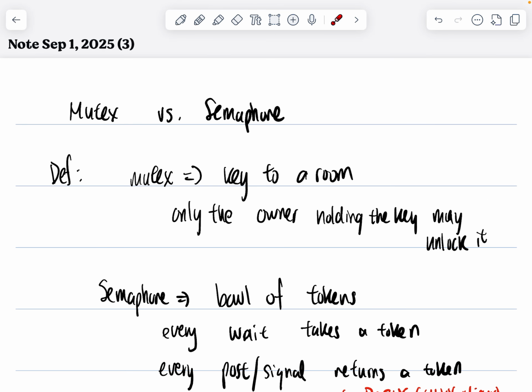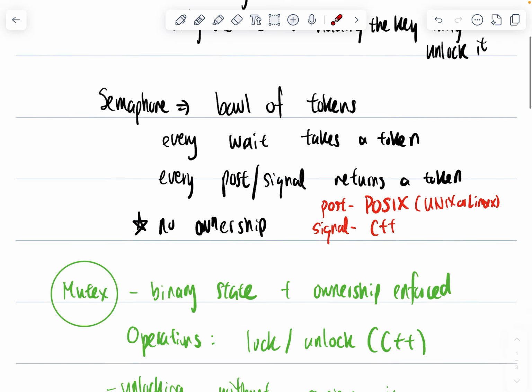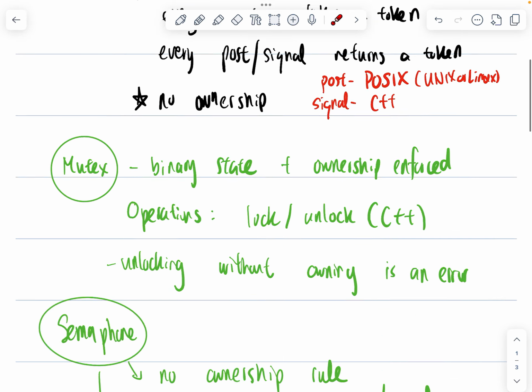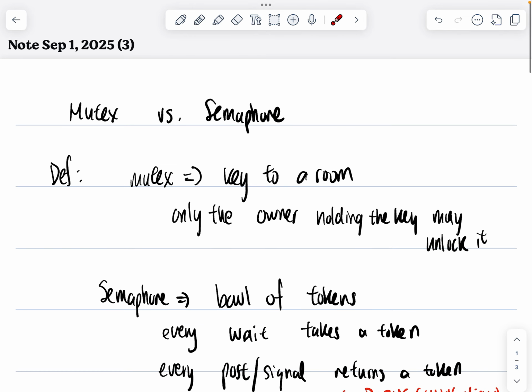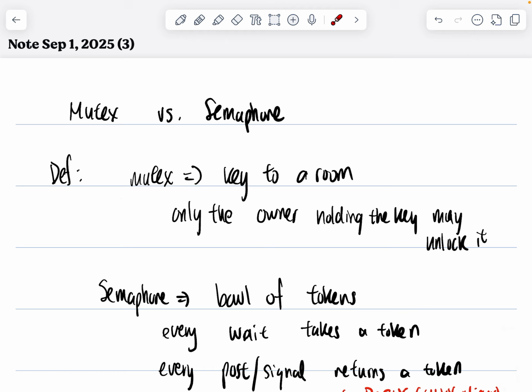So we will be talking about a confusing concept called Mutex versus Semaphore. I think this is kind of confusing. So just to clarify, I'll give each of their definitions and then I'll compare them side to side. So a mutex is short for mutual exclusion.